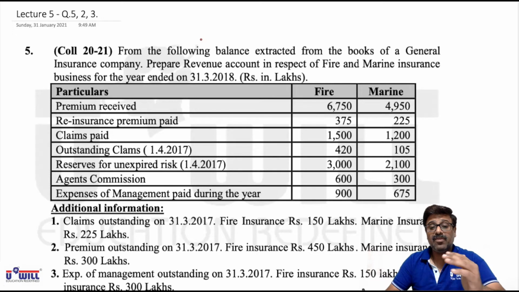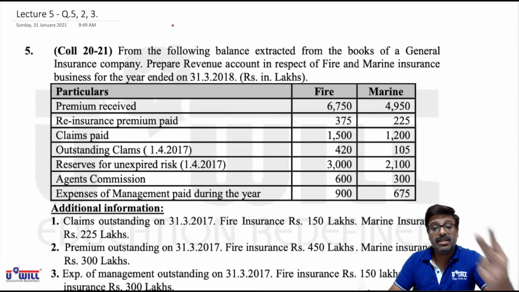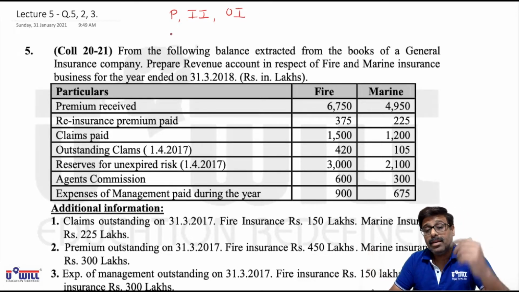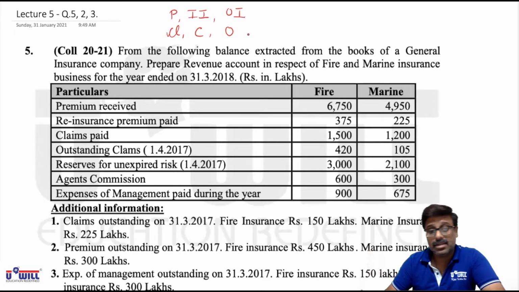You all must remember the formats beforehand once we start with these practical questions. In revenue account, instead of 3 parts like life insurance company, here we have only 2 parts. The first part is exactly the same as life insurance company. So we have premium income, investment income or income from investment, and other incomes. Then the second part has claims, CL, then commission, C, and operating expenses, O, as it is.